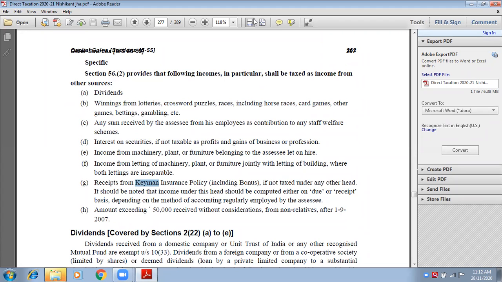Ma'am, can you give me an example? Yes, definitely. Suppose take an example of a film industry. Take an example of a film industry.